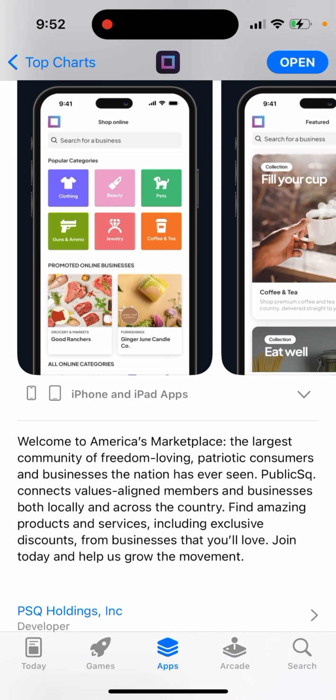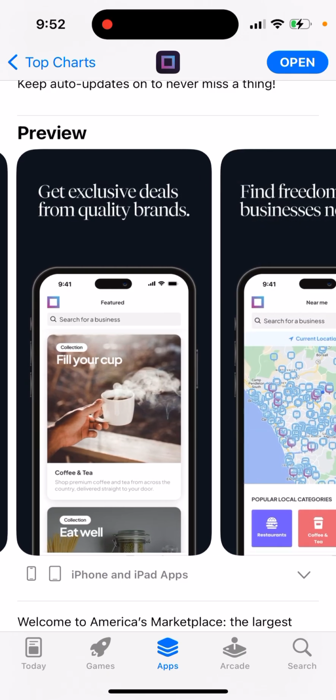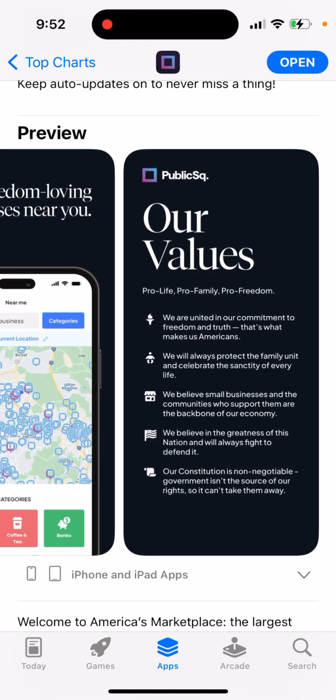specific businesses. It only has businesses who share conservative values, or more like on the right side of the political spectrum. How to say it? Only if their owners share these values can they list their business here. And then you, as a consumer, if you buy some products, you support these values and support these businesses across the US.